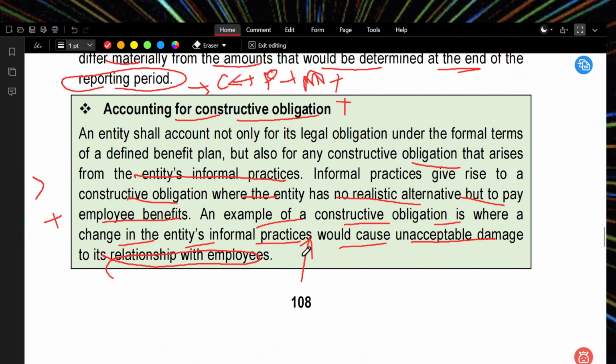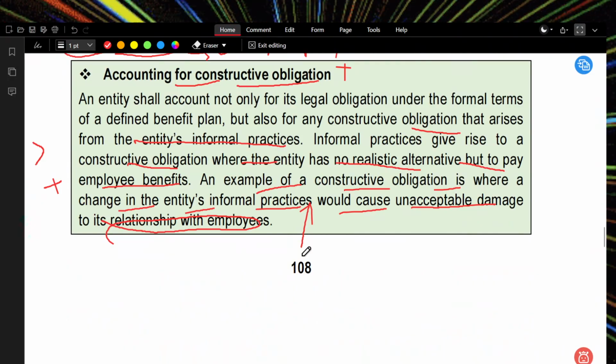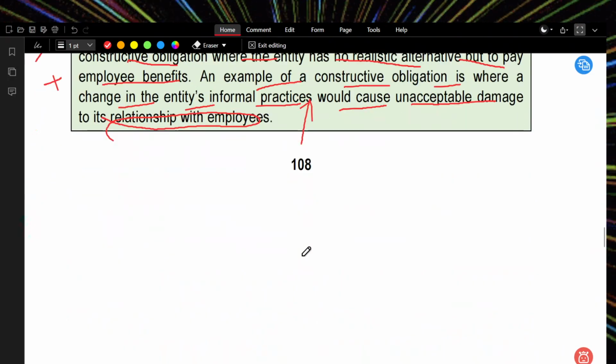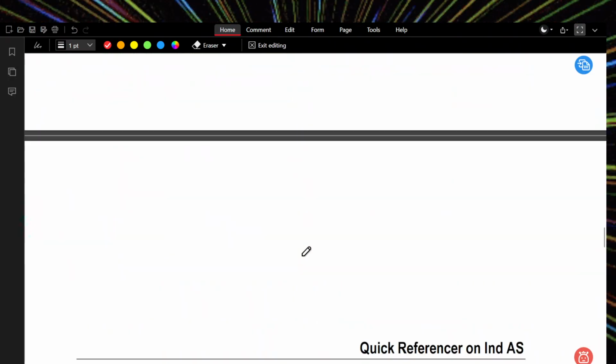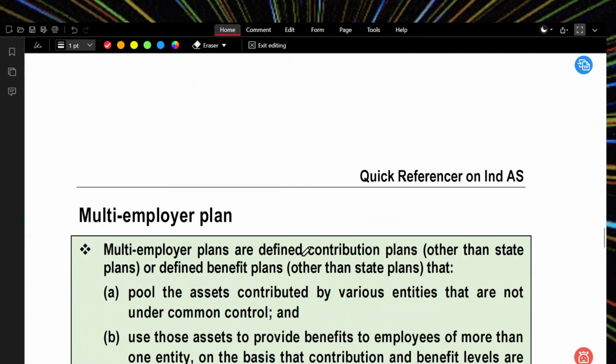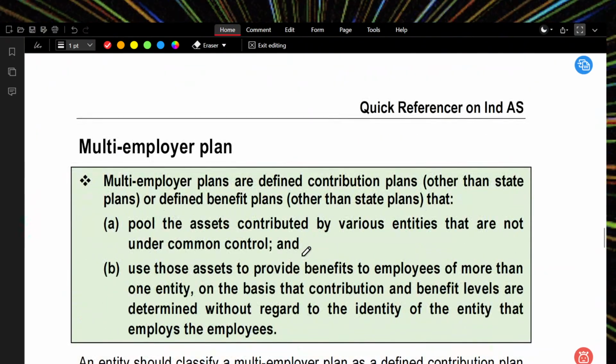There should not be any unacceptable damage in the relationship because of contributions not being paid to the employee. That will create a bad name for the company, and it will come up with lawsuits, which is dangerous to the company's certainty and going concern.